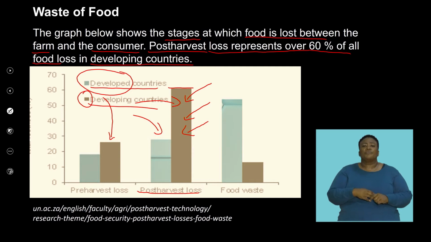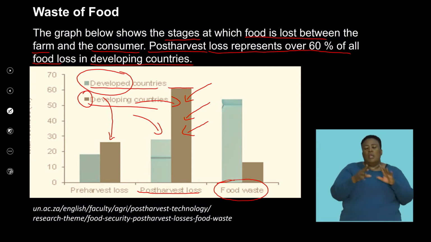If we look at food wastage, sadly, and if we compare that to the two developed and developing countries, you can clearly see that developed countries have a significantly larger proportion of food wastage when compared to developing countries.